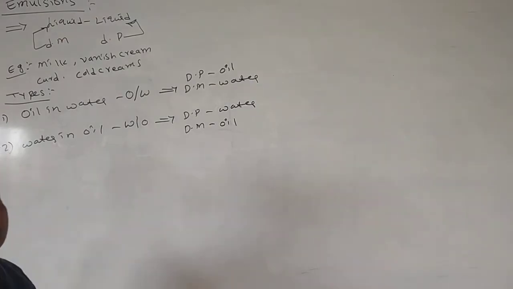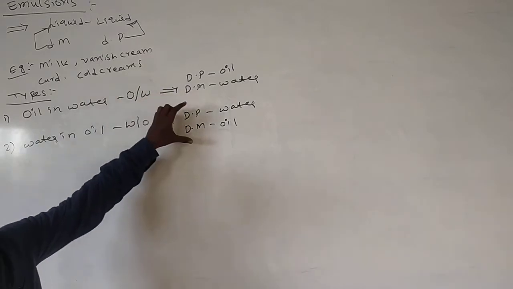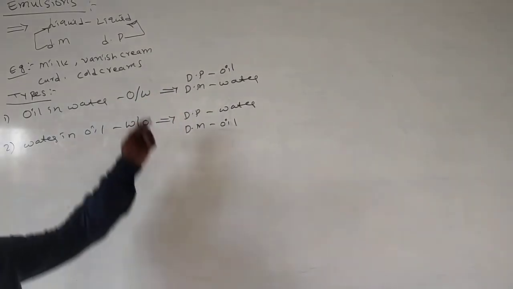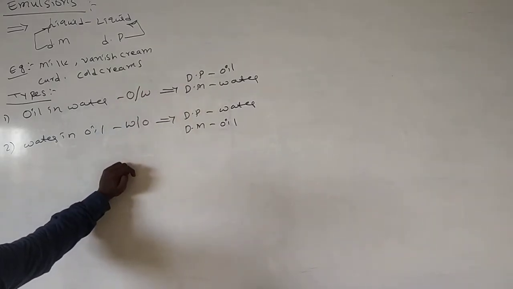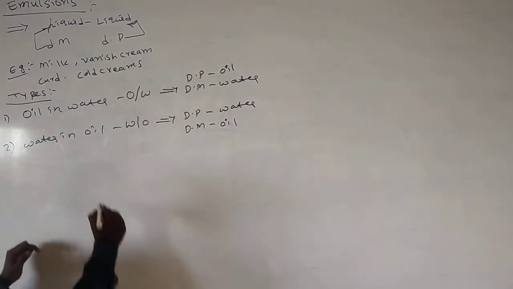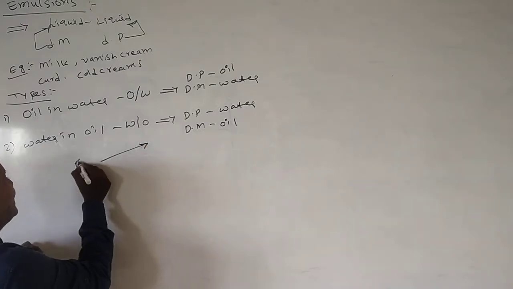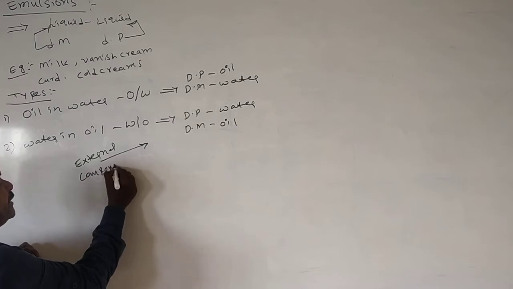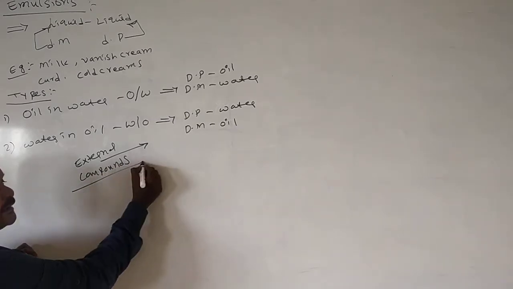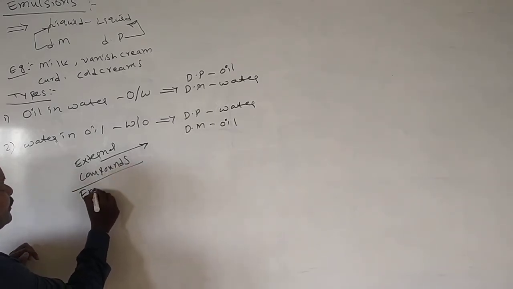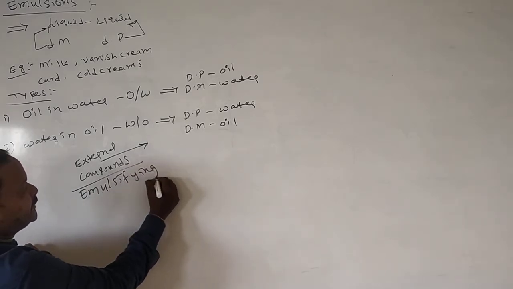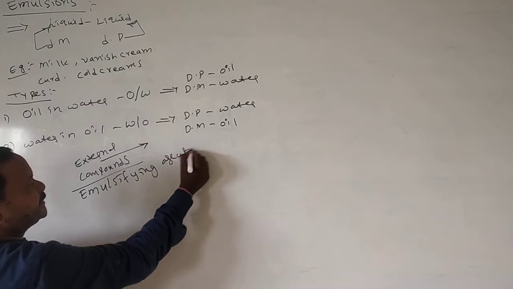Oil in water emulsion or water in oil emulsion, both are unstable. For increasing the stability of these emulsions, we will add some external compounds. Such agents are called emulsifying agents.